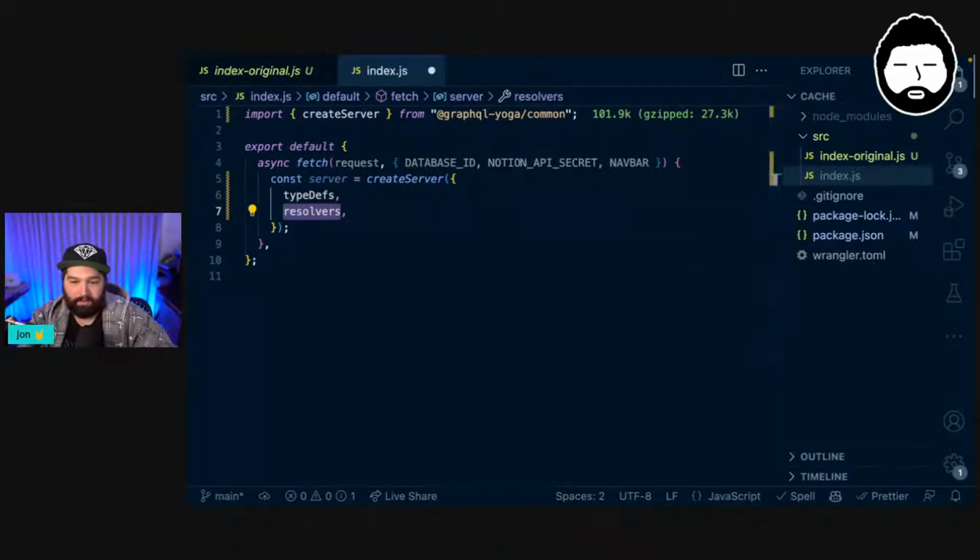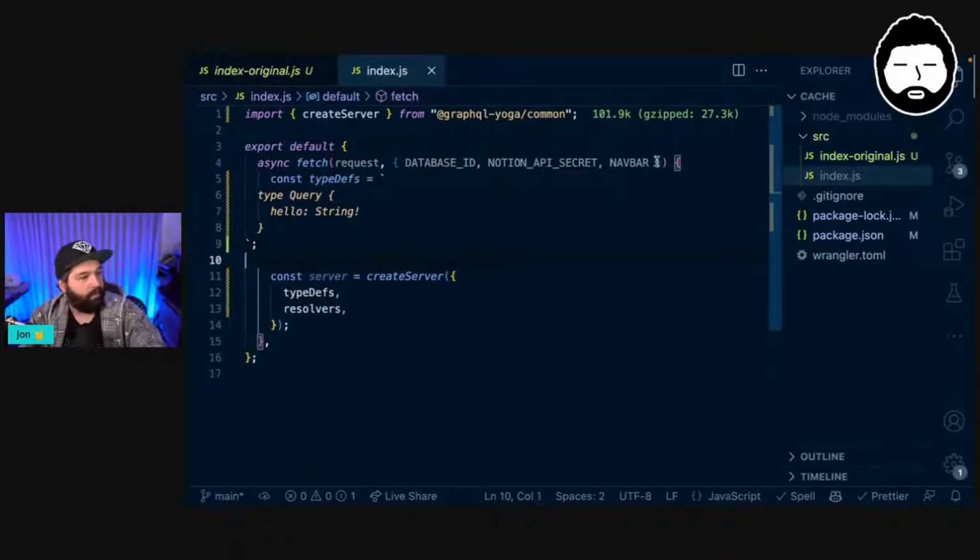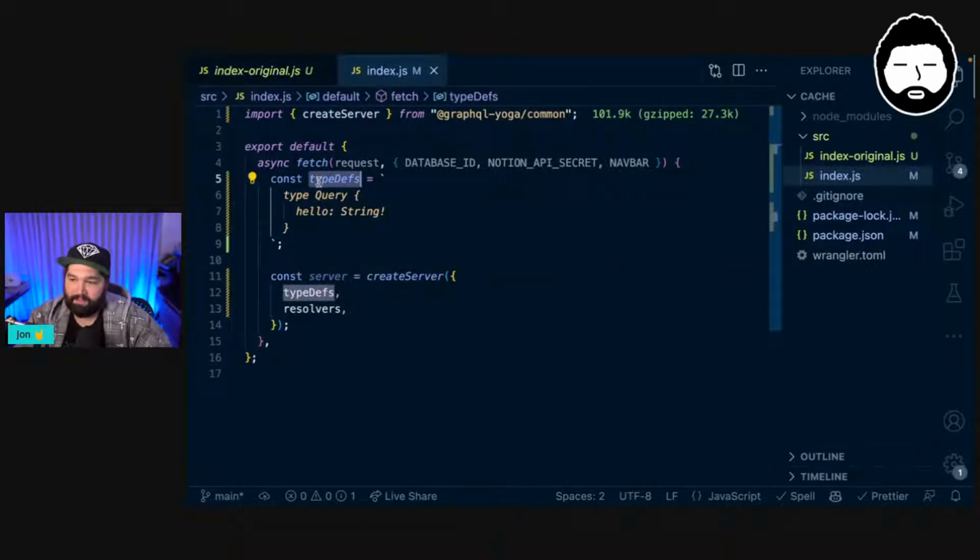So we can declare above here what our type defs are. I don't like this indentation. Oh, no, there we go. Cool. It's totally up to me. So we're creating this type defs string, which is basically a collection of types. If you're used to something like TypeScript or any other strongly typed language, this should look very familiar. But here we're just declaring one query type of hello. This is a query that we can send to our GraphQL server, and we're declaring that this must return a string. So we will definitely respond with a string if anybody sends a request here.